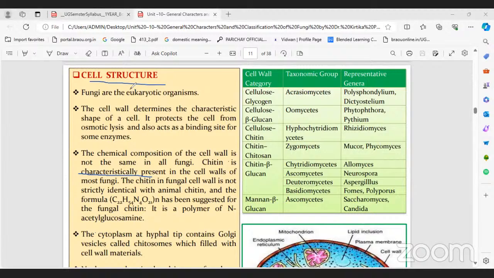So you know the cell is eukaryotic, right? Tell me what types of cell organelles are present in eukaryotic organisms. First of all, in cell structure, let us complete the components first. What are the components of the cell in order? Cell wall, right? After the cell wall, plasma membrane. Next, nucleus. Cytoplasm.